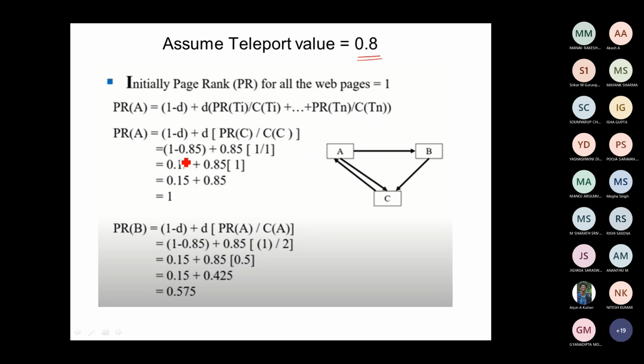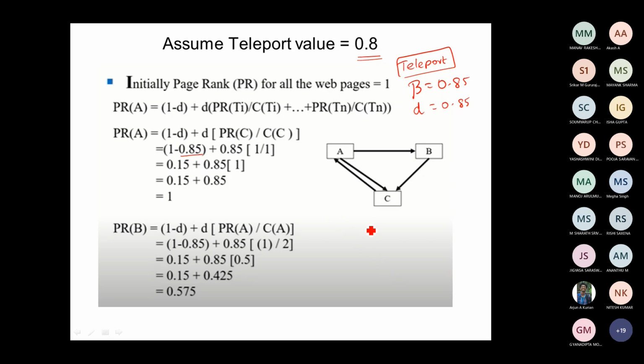They're given as 0.85. So they will give beta as 0.85. Otherwise, sometimes they will give it as D as 0.85. Both are going to be the same. Both are going to be the teleport value.